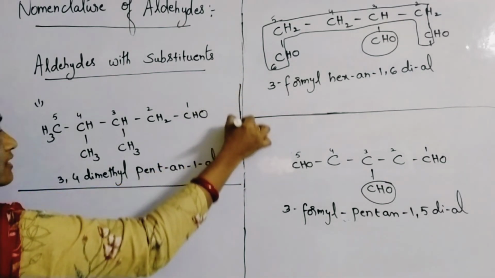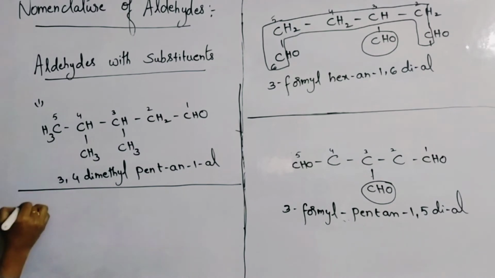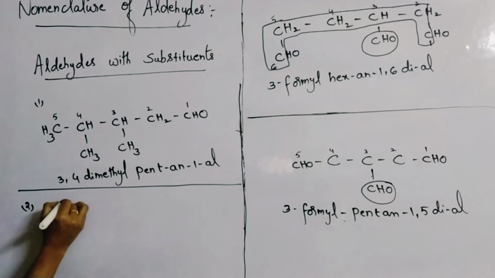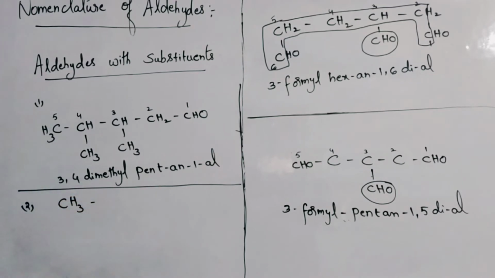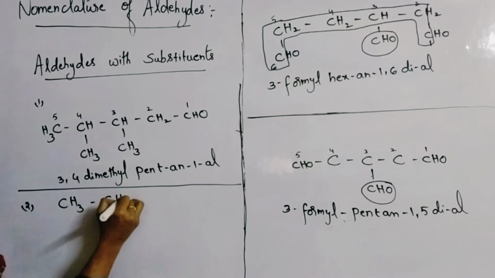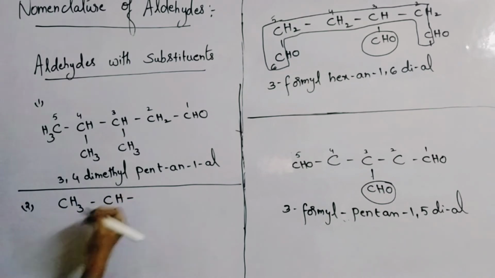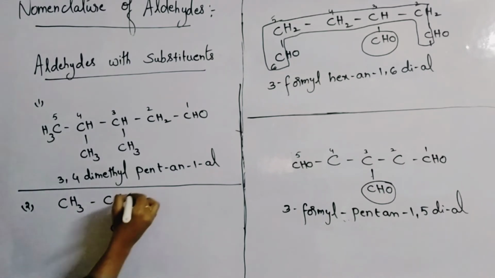You will be giving naming for the substituents along with the functional group. Example 2, you take down, dear children. CH3, CH, and down one Cl is there. Cl, CH2, CHO.